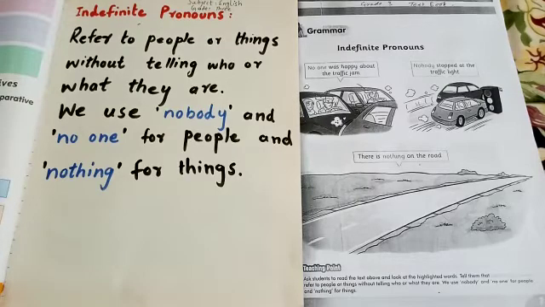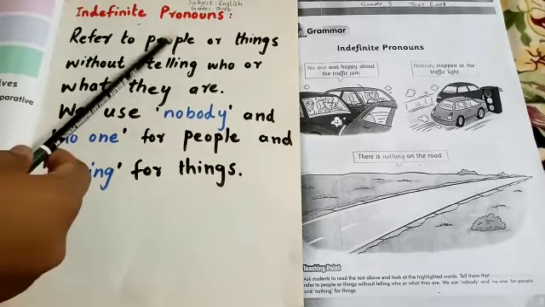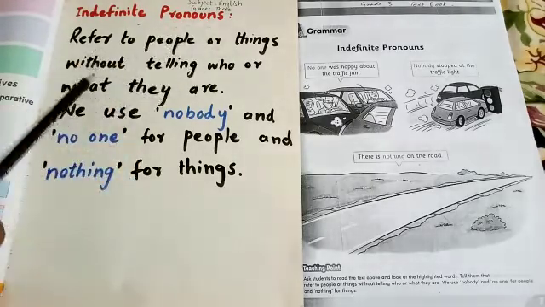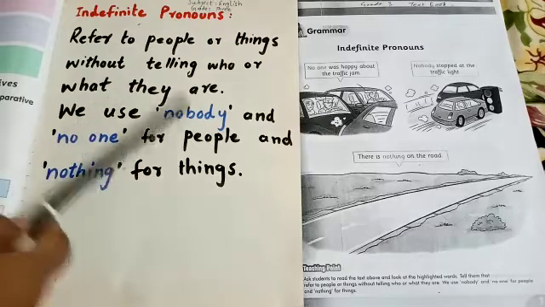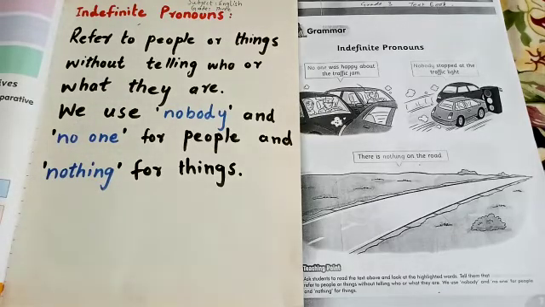So let's see what is indefinite pronoun. So indefinite pronouns refer to people or things without telling who or what they are. So indefinite pronoun tells us about the things. ये हमें चीज़ों के बारे में बताते हैं और हमें ये बताए बगैर कि वो कौन है और क्या है. So जब हम चीज़ों को स्पेसिफाई किए बगैर बताएंगे कि ये क्या चीज़ है, तो these are called indefinite pronouns.